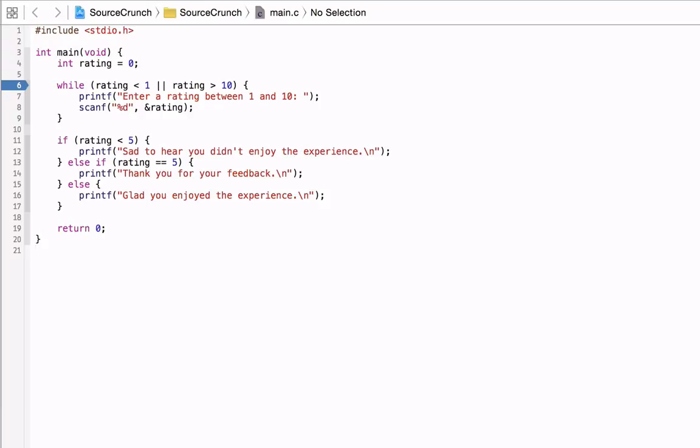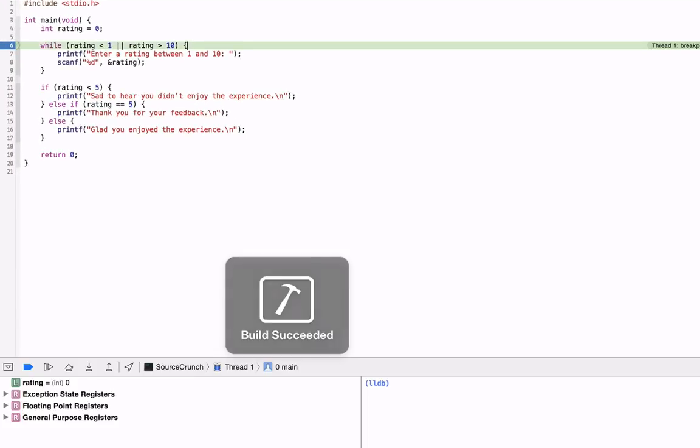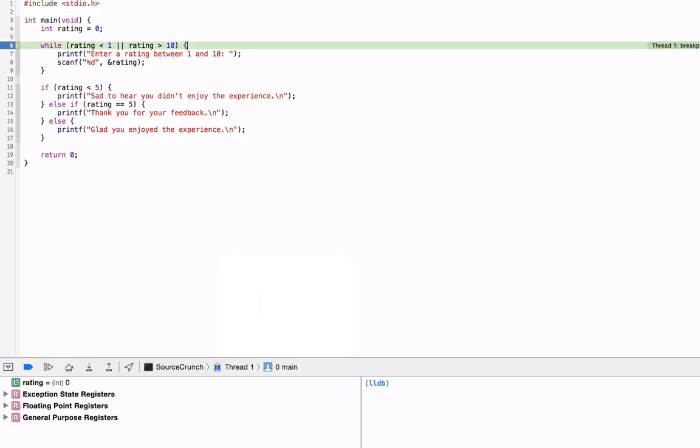What a breakpoint is: it means when I run this code within Xcode, it's going to just pause the code when we reach this line. So in this case, when we reach this line here, it's just going to pause execution and I can then resume it when I want to. So if I just hit run here in Xcode, okay, we've paused on this line here. And actually we can see that the value of our rating variable is 0 at current.